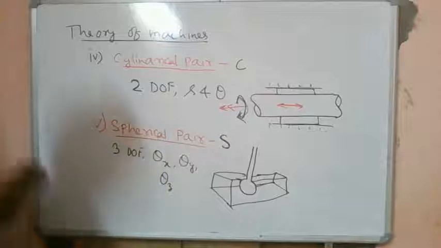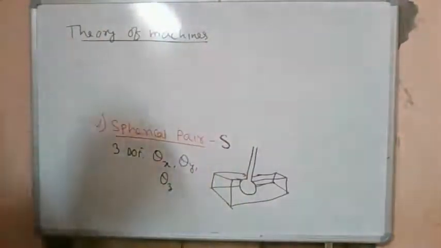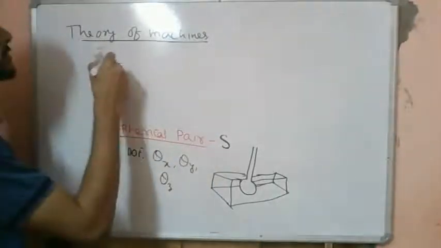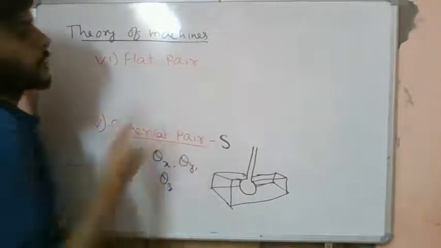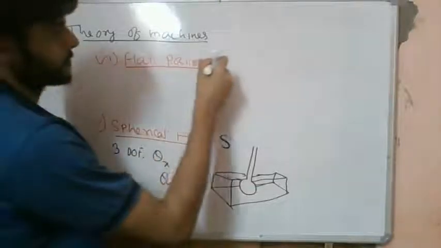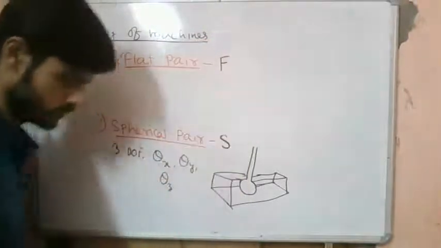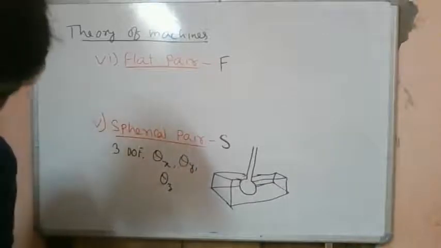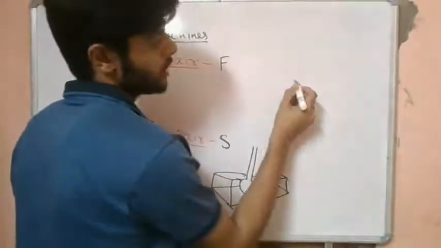So the final one is what we call the flat pair, denoted by F. So what is a flat pair? A flat pair is something like this. Let's say we have a block like this resting on a plane.